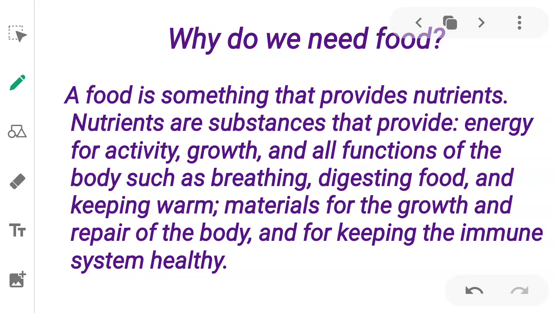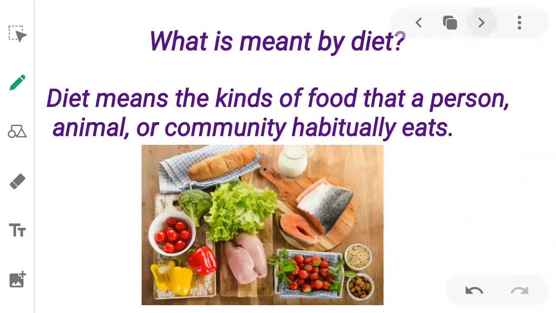We need energy to do work. We need to grow from one age to another age. And our body has several functions. So these functions work with the help of nutrients. So breathing, digesting food, keeping our body warm, and materials required for our growth and for repairing of our body. So these nutrients help us to do these kinds of activities. So I hope you have understood what are nutrients.